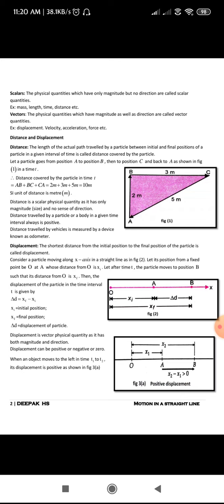Now next, coming to distance and displacement. Let us see what is the difference between distance and displacement. First of all, we will start with distance.